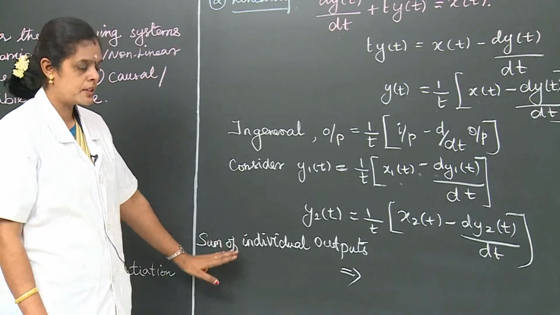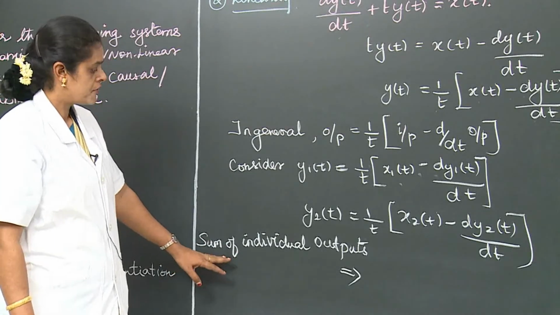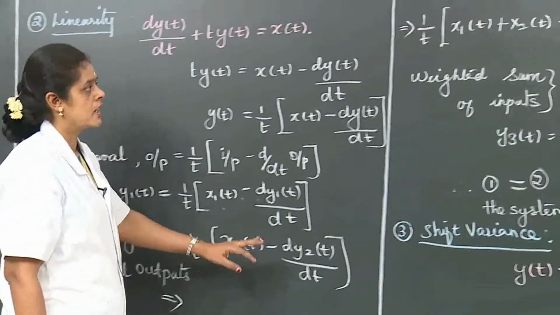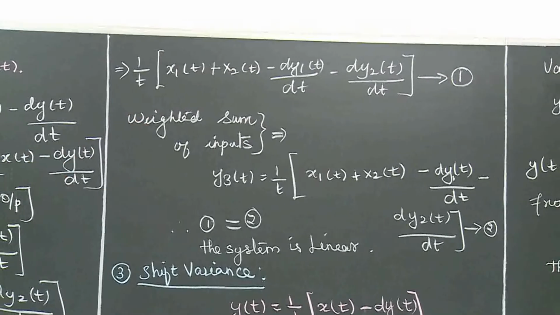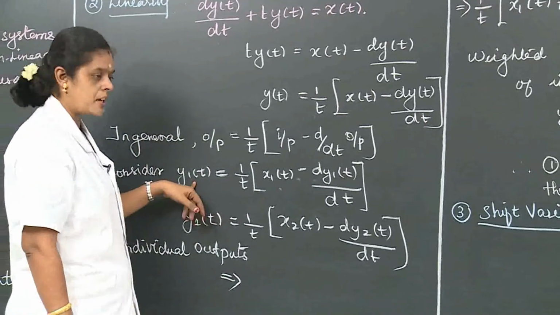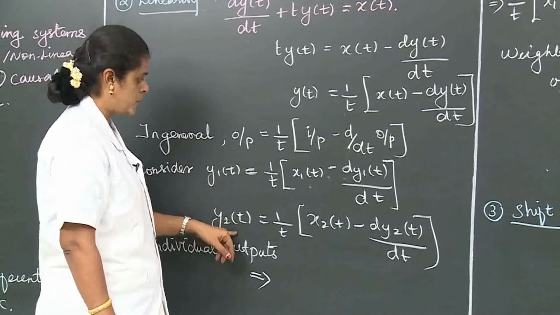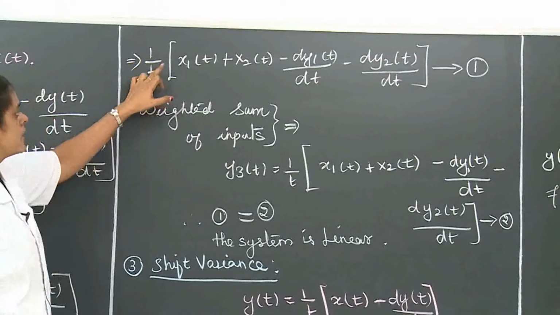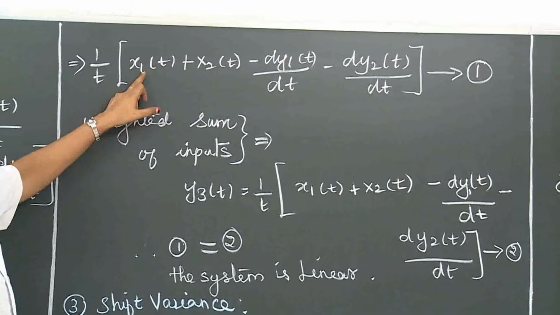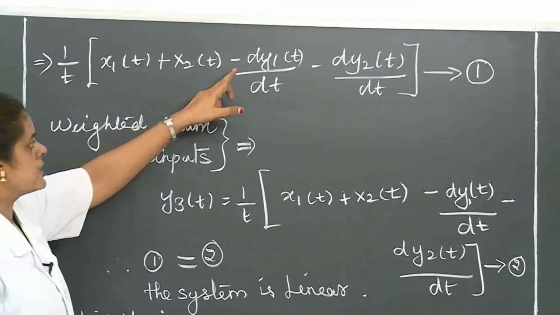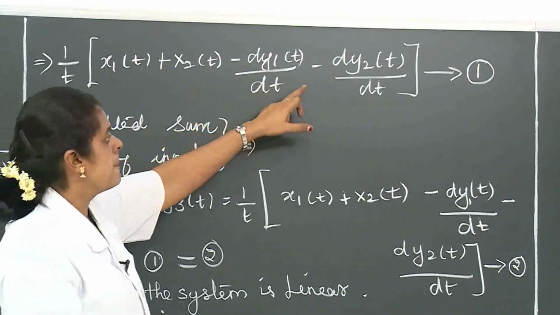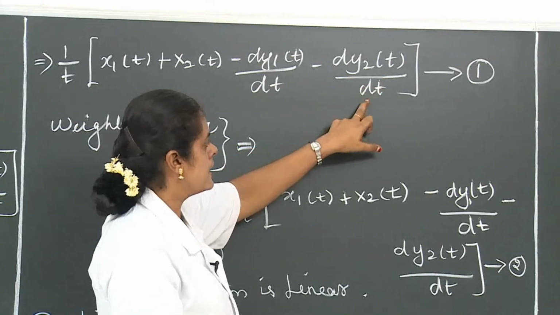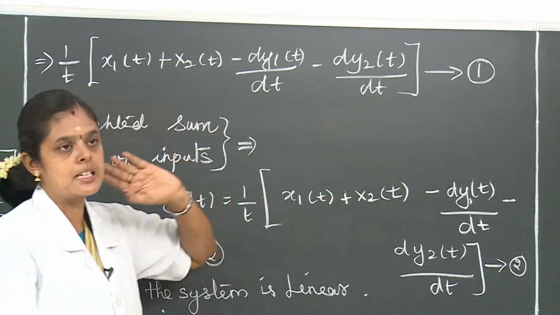First we prove the left hand side, the sum of individual outputs. We already have y1(t) and y2(t), so we just sum the equations: y1(t) + y2(t) = (1/t)·(x1(t) + x2(t)) − dy1(t)/dt − dy2(t)/dt. This is equation number 1, the left hand side.